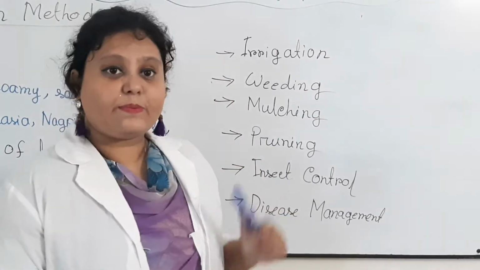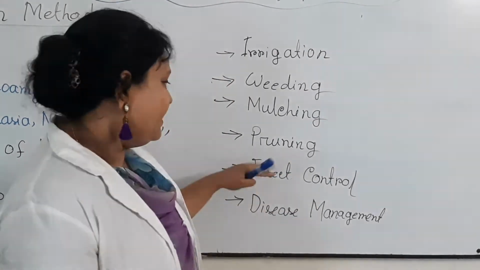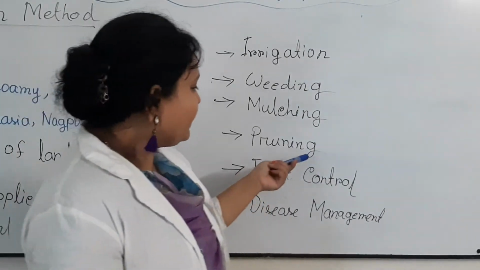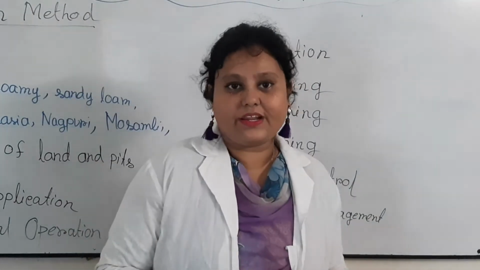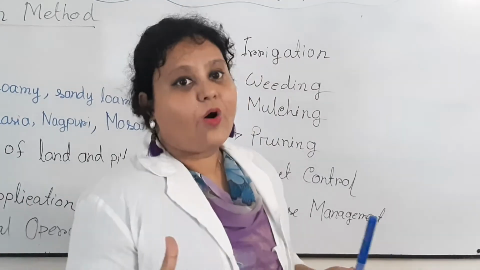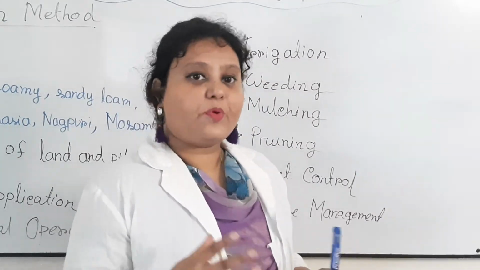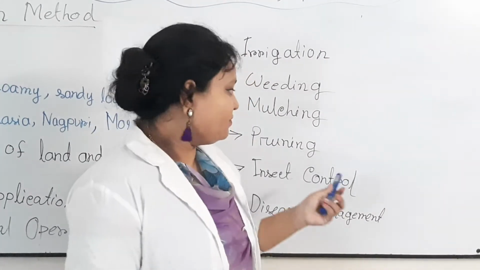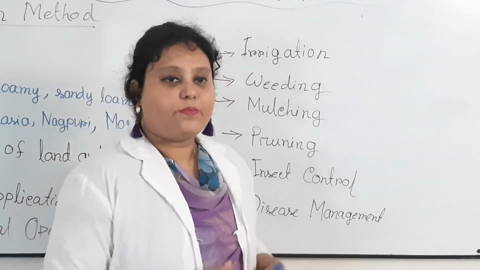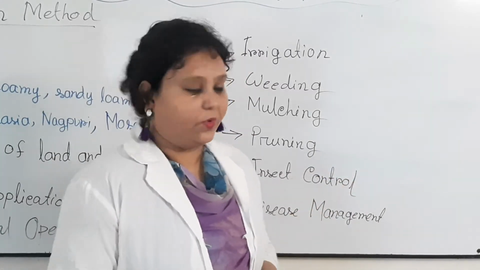So it helps to retain the moisture. Then pruning, and this intercultural operation is very important in orange cultivation. For proper growth and for more production, orange plants should be pruned.